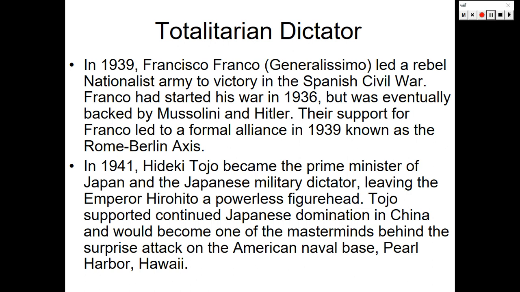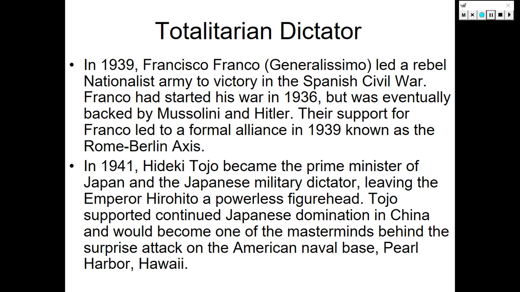Multiple factions were involved, but Franco's nationalist faction was not only victorious, but they were also supported and propped up by the Italians and the Nazis. Franco started his war in 1936, but was eventually backed by Mussolini and Hitler. Their support for Franco led to a formal alliance in 1939 known as the Rome-Berlin Axis.